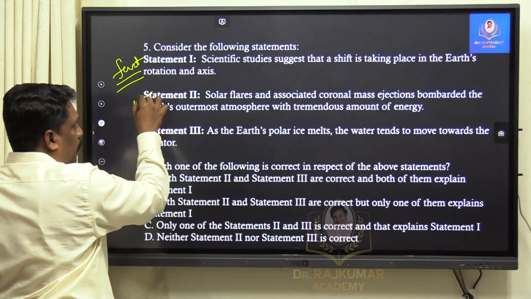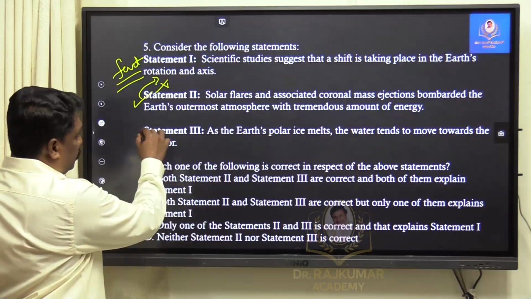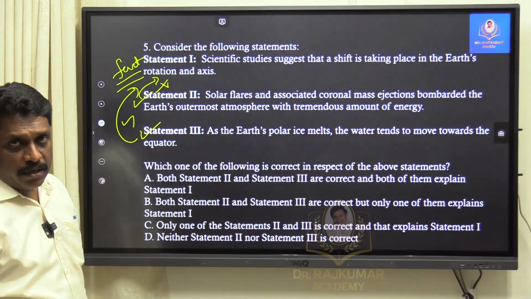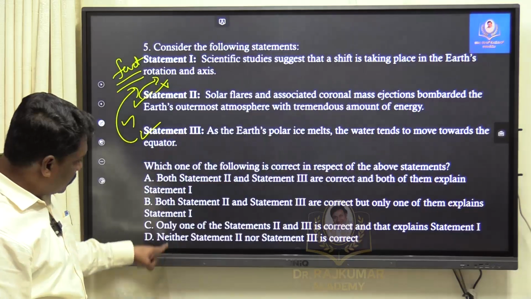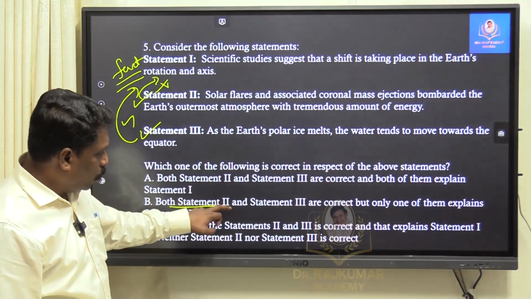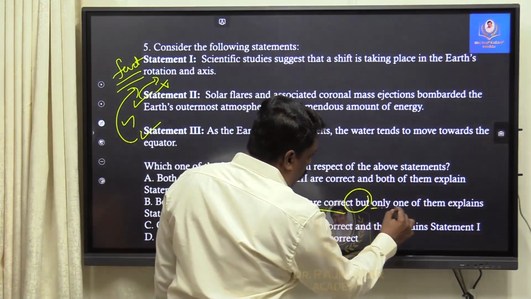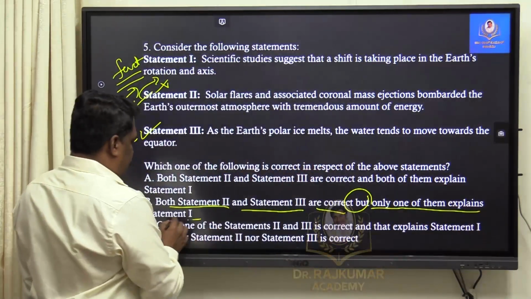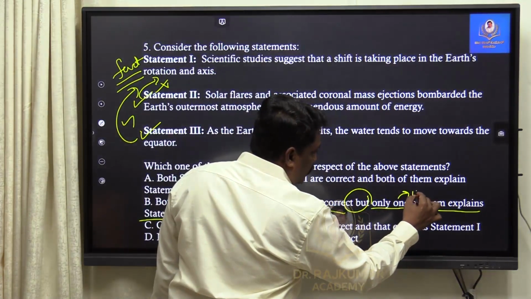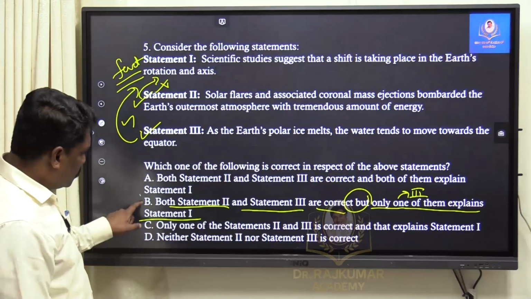Statement 2 is correct, but it does not explain statement 1. Statement 3 is correct, and it also explains statement 1. Among the given options, what is best? Both statement 2 and statement 3 are correct, but only one of them explains statement 1, and that one is statement 3. So the best option here is B.